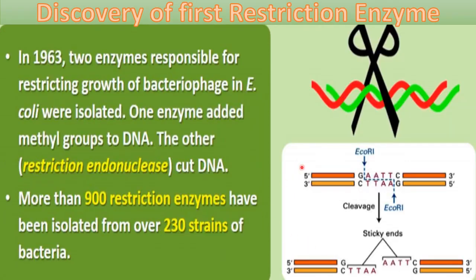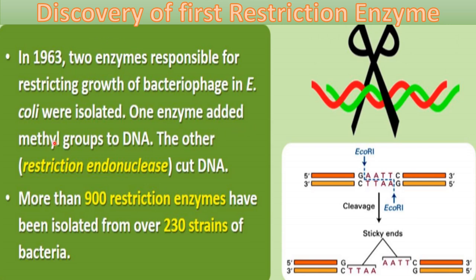Now, about the discovery of the first restriction enzyme. In 1963, two enzymes responsible for restricting the growth of bacteriophage in E. coli were isolated. Bacteriophage is a virus affecting bacteria.